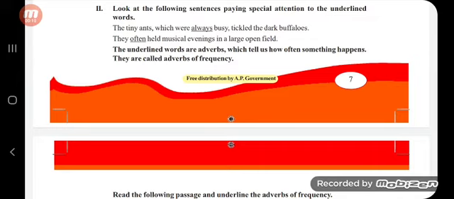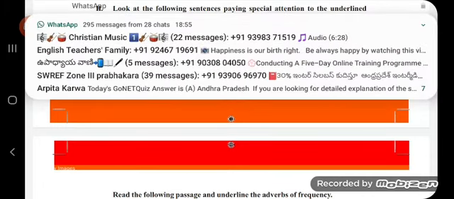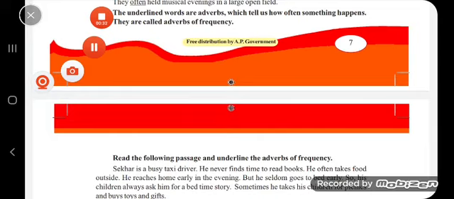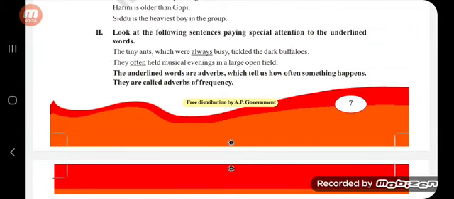And in this class, we are going to discuss a grammatical topic. In the previous classes, we have discussed the lesson Peace and Harmony, and also one grammatical concept about the cause and consequences which are said in the lesson. Now, in this class, we are going to learn about a grammatical topic.